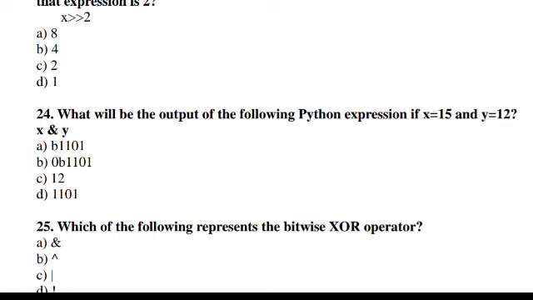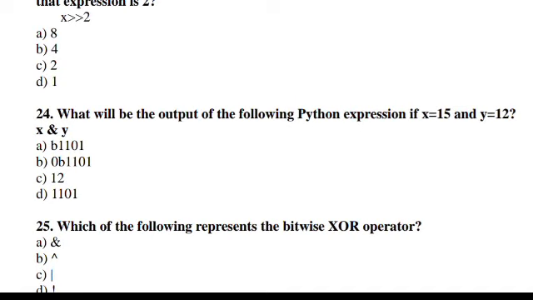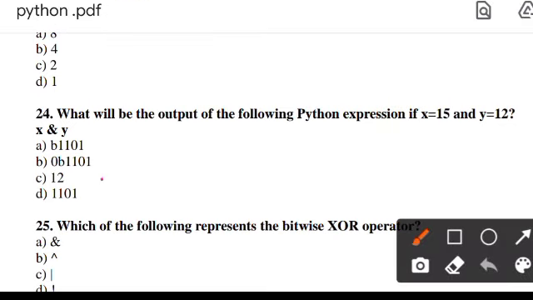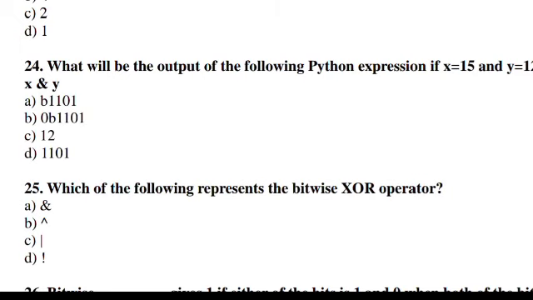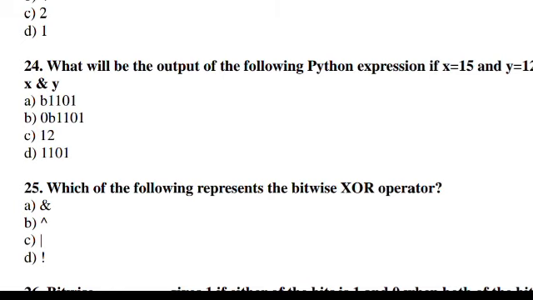Next is, what will be the output of the following Python expression if x is equal to 15 and y is equal to 12, x and y? Right answer will be option C 12. Next is, which of the following represents the bitwise XOR operator? Right answer will be option B.